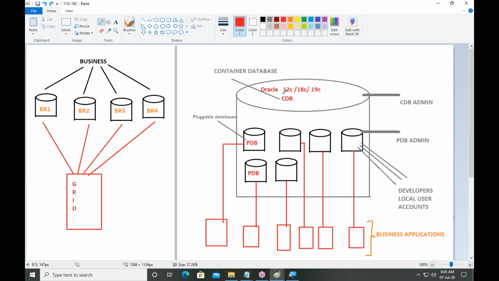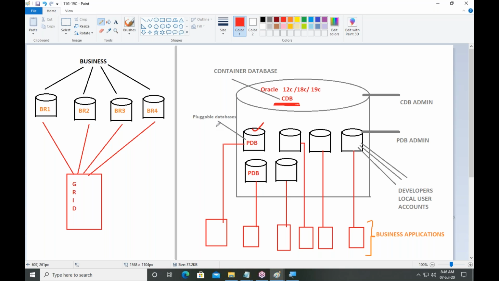And see, the cloud database is called a container database. This is a common database or container database. And the space reserved for a specific branch, so this is the space reserved for branch 1, that is called a pluggable database, guys.